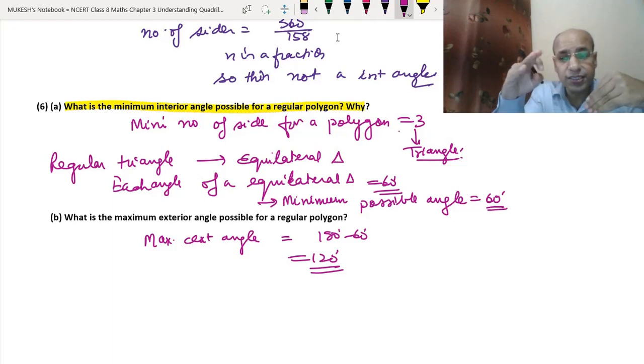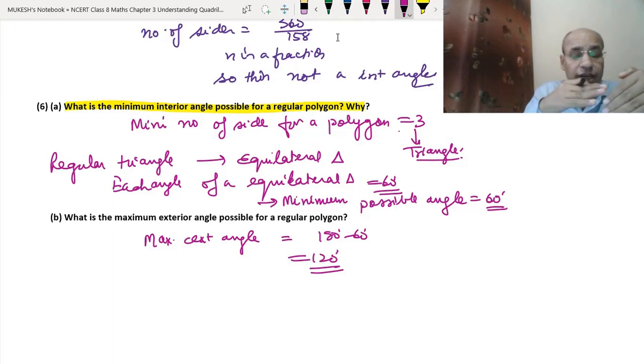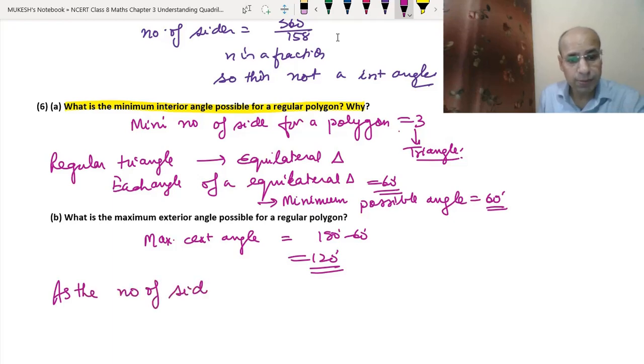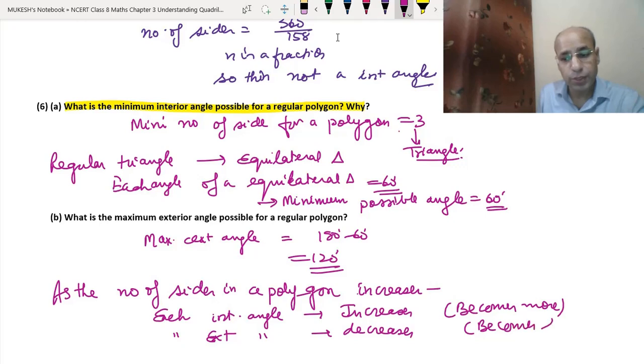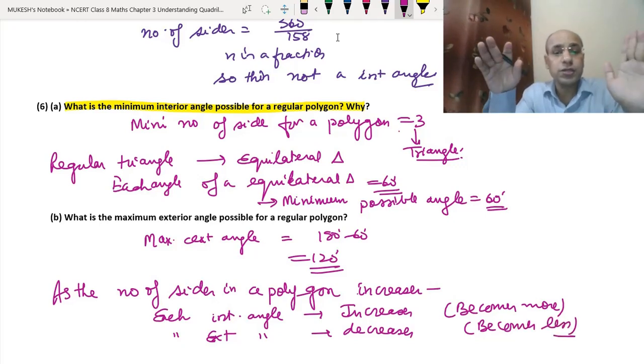As the number of sides increases, each interior angle keeps on increasing and each exterior angle keeps on decreasing. So I will write this statement here: as the number of sides in a polygon increases, each interior angle increases, means becomes more, and each exterior angle decreases, becomes less. So you can keep this rule in mind. Okay, I hope this question is also clear to you.